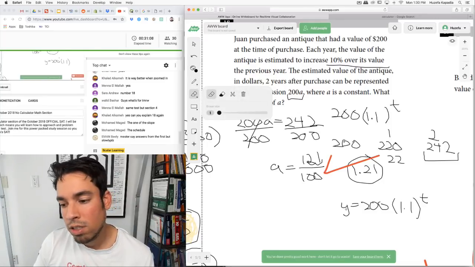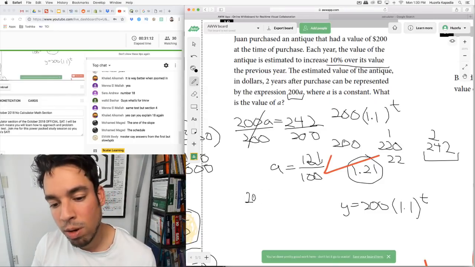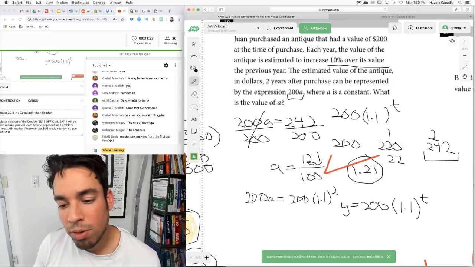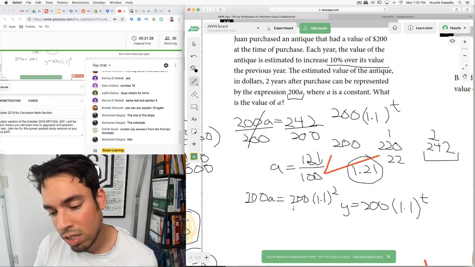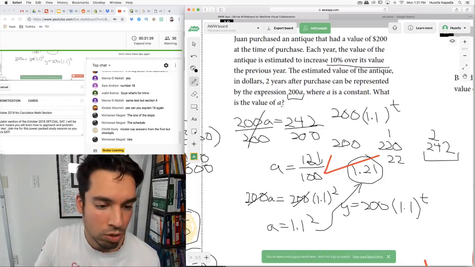So what they're saying is when we have this for 2 years, we can represent it. The value is going to be 200a. And what is this at 2 years? It's 200 times 1.1 to the second power. All right, and now we can just solve for a. First, I should have set it up like this when I was doing it. This is much easier. First, let's divide both sides by 200, and that's gone. Now a equals 1.1 squared. And then 1.1 squared is, as I demonstrated before, 1.21. Actually, that's a much easier way to do it.